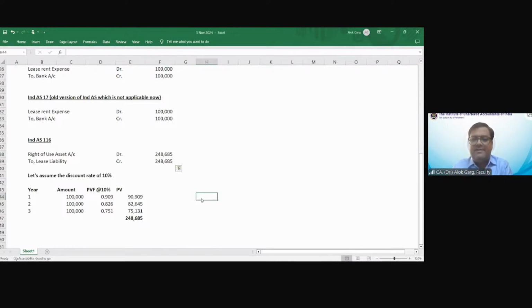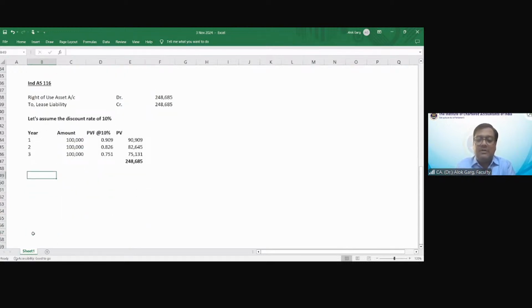Okay, friends, the first entry, right of use asset account debit to lease liability. Now I'll talk about the entry for the next 3 years, and you will be happy to see the total expense of 3 lakh will be recognized in the P&L also over a period of 3 years. So let me create a lease liability schedule. This was a right of use and lease liability schedule on the initial recognition. Now I'm creating a lease liability schedule for 3 years.